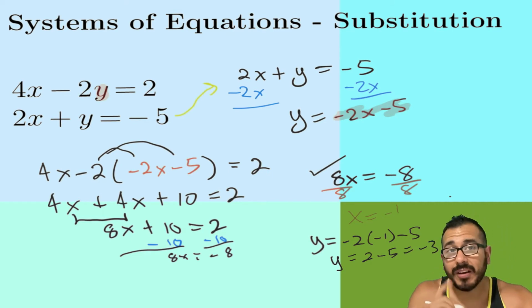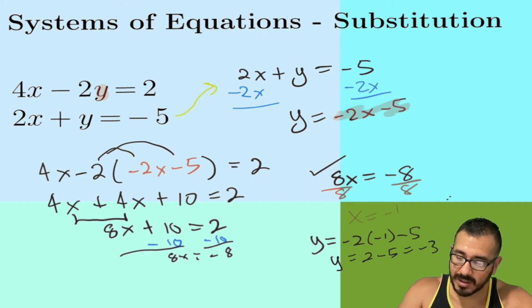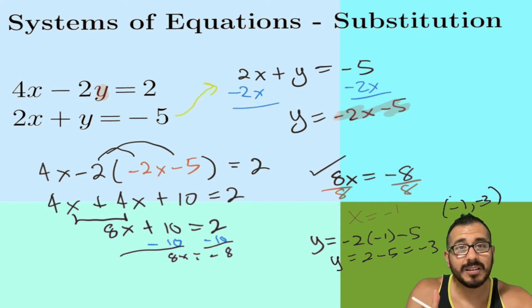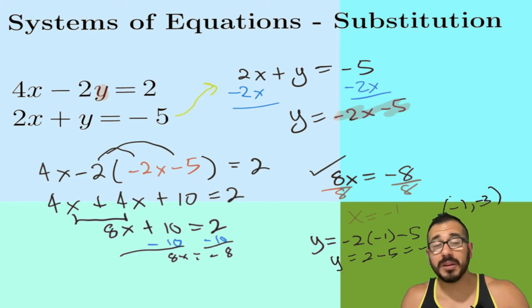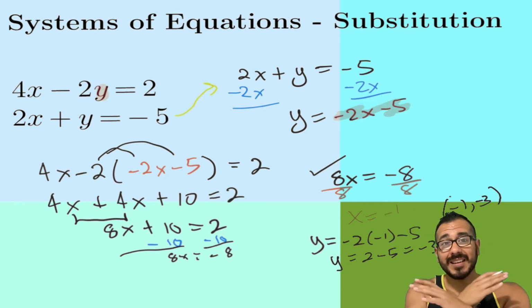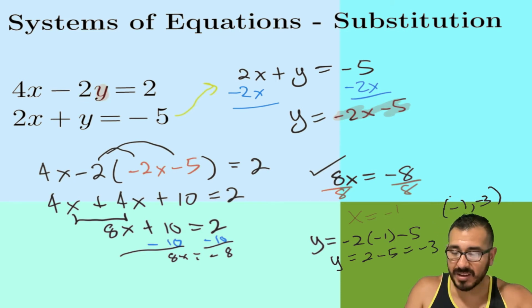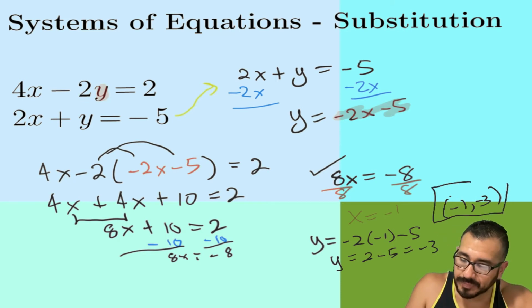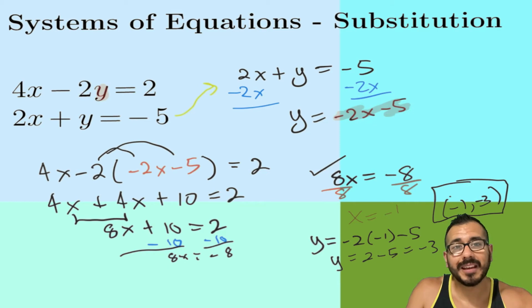So now we found our solution. Our solution is negative 1 comma negative 3, because our x value was negative 1 and our y value is negative 3. If these are two lines, now we know where they cross. They cross at this point right here, negative 1 comma negative 3. All right, so there's our first example.